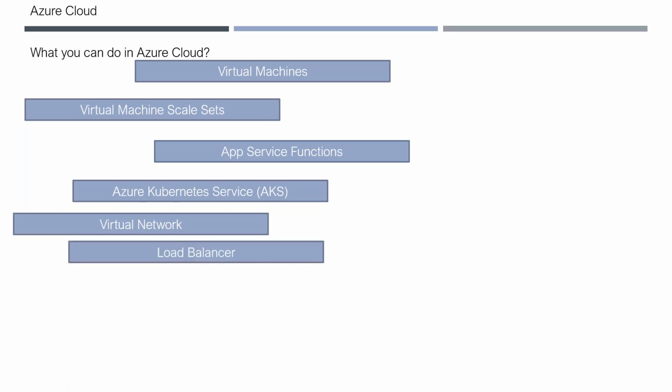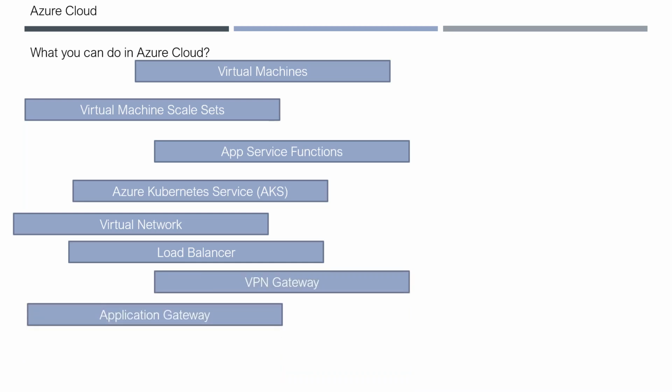Then virtual networks provide your networks, subnets, and virtual nets, and you can partition the network for security concepts. Then load balancers and VPN gateway, meaning how you connect your servers between data centers and your cloud services, or how you connect your applications with the cloud services. All this comes under VPN gateways.